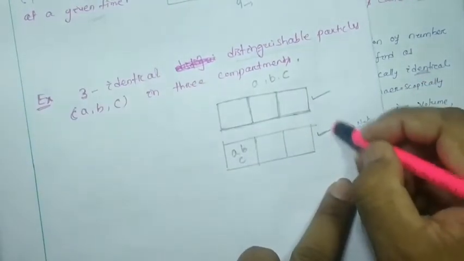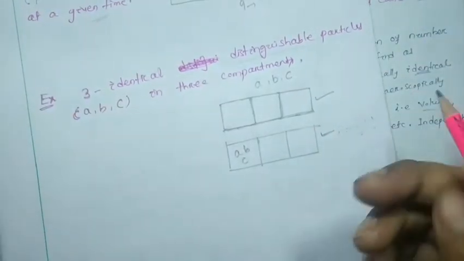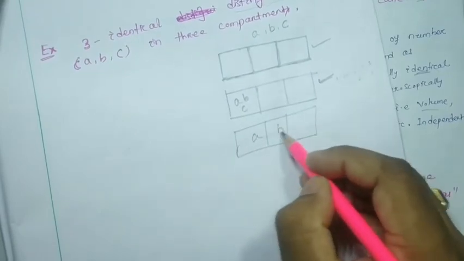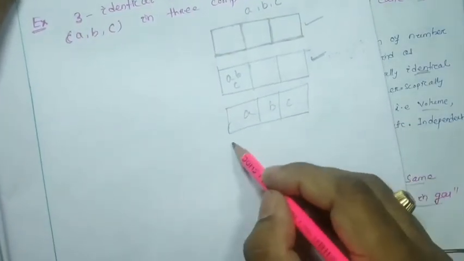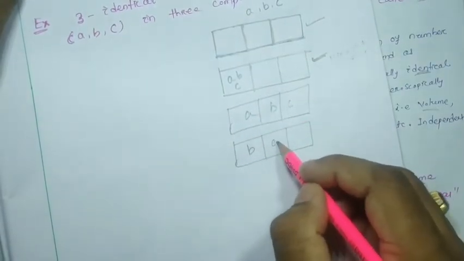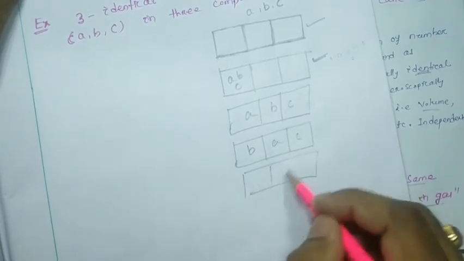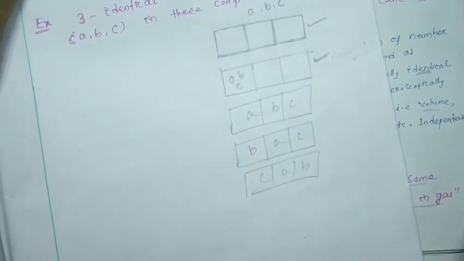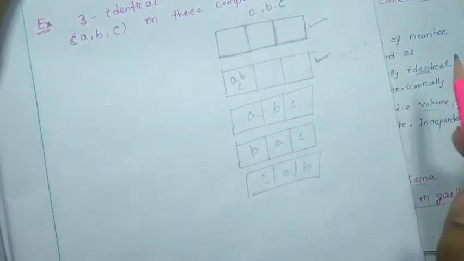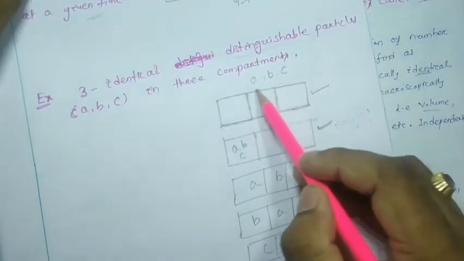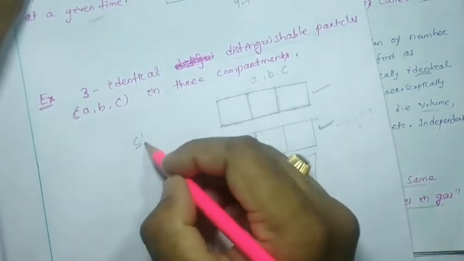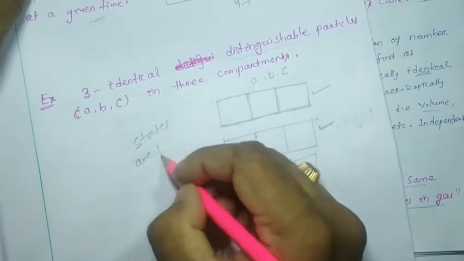First I am going to show you, then I am going to explain. So this is one state, and suppose like this is another state. As these are different particles, this can be arranged in this way, BAC or CAB, like that. So as many different ways of arranging these three different or distinguishable particles in these three compartments, that many states are possible.